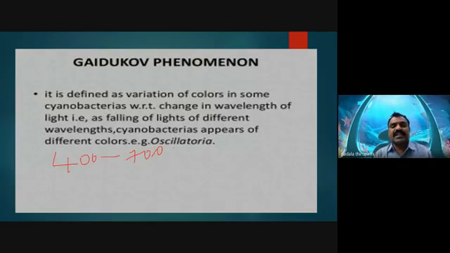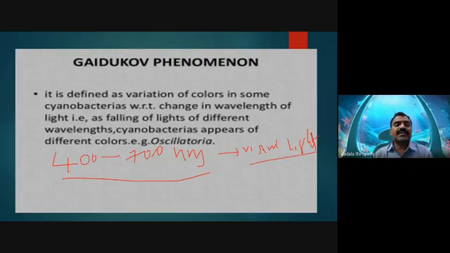So 400 to 700 nanometer is the visual spectrum, which we can call visual light. Among these different nanometers, the wavelength of light shows different colors, the beautiful rainbow colors, 7 colors. How many colors? 7. VIBGYOR: violet, indigo, blue, green, yellow, orange, red.